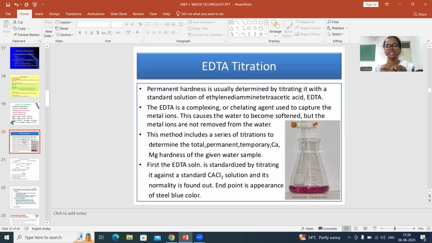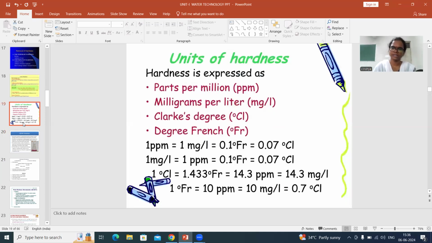Whatever is the amount of hardness-causing salt present in the water, just divide that weight by the molecular weight of the hardness-causing salt and multiply it by 100. You will get directly the amount of hardness present in the given water sample. So this formula can be used when the amount of hardness-causing salt is known to you. If the amount is known, then you can use this formula directly.